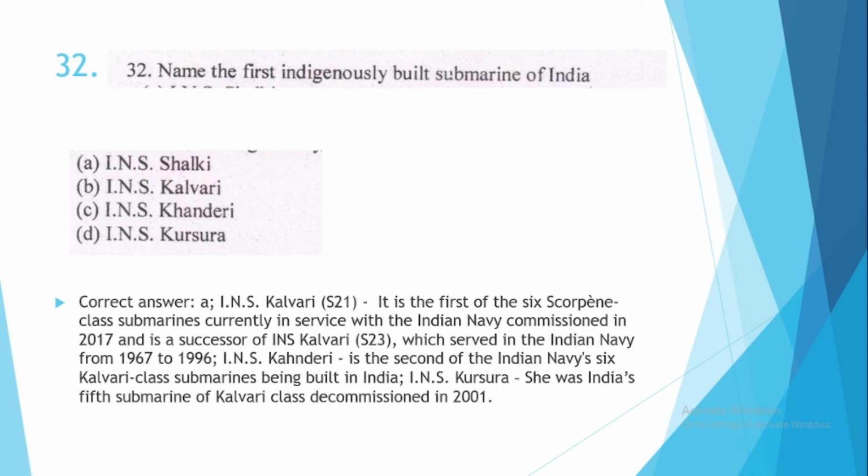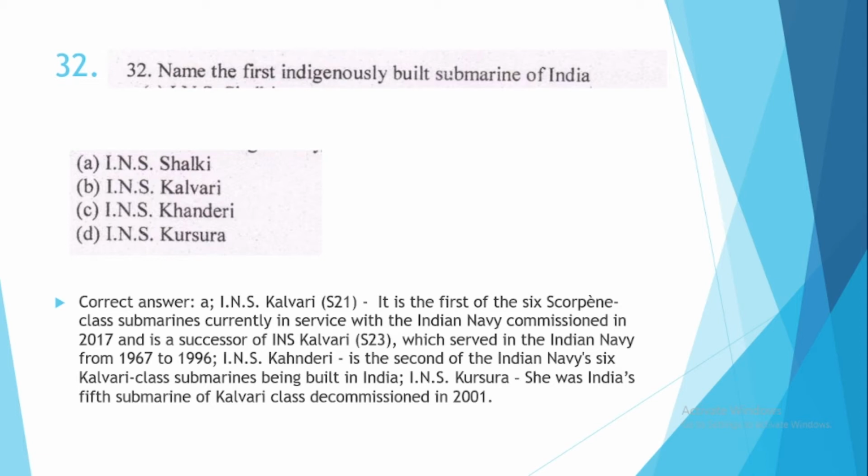INS Kalvari, it is the first of the 6 Scorpion class submarines currently in service with the Indian Navy, commissioned in 2017, and is a successor of INS Kalvari S-23. So the present one which is in use in the Indian Navy is S-21 class of INS Kalvari. INS Khanderi is the second of the Indian Navy's 6 Kalvari class submarines being built in India. INS Kursura, she was India's 5th submarine of Kalvari class, decommissioned in 2001. That means it is not in use.